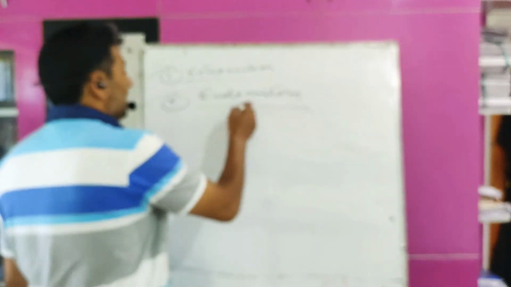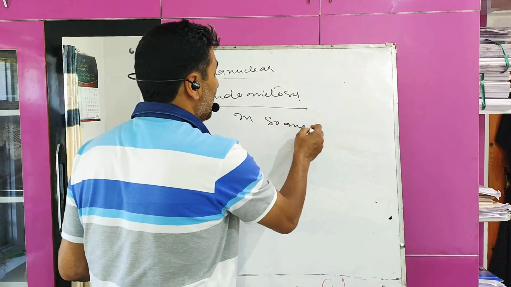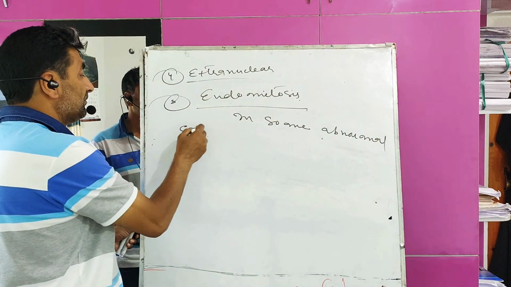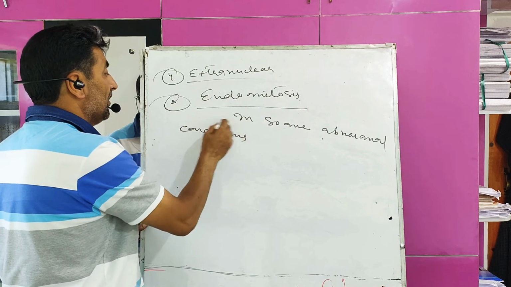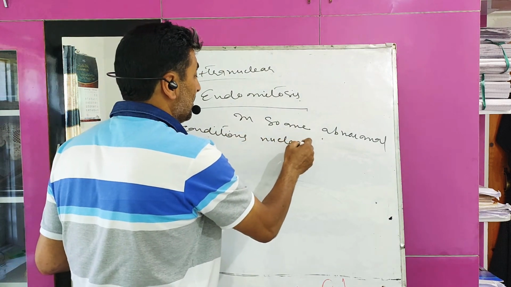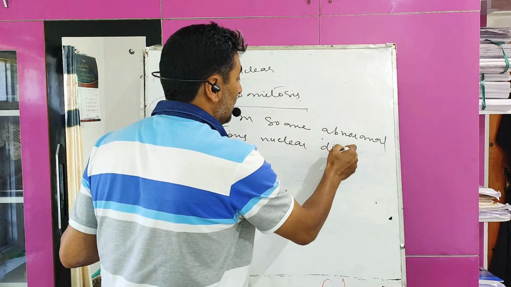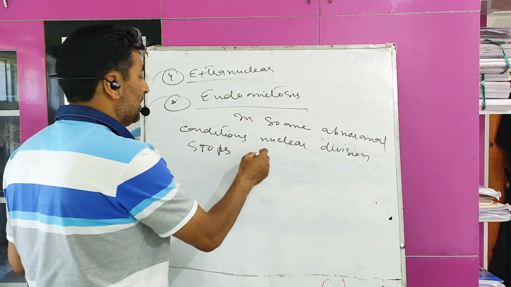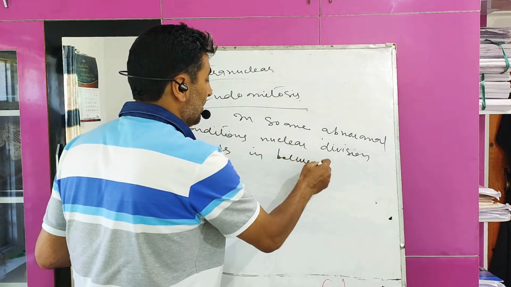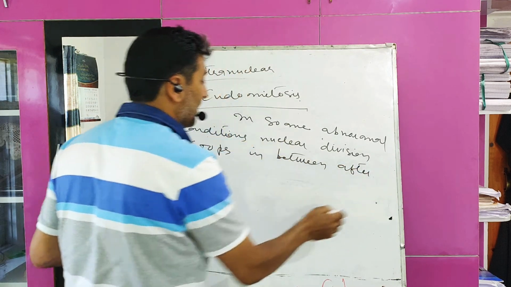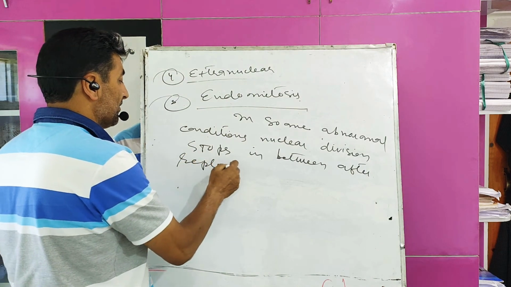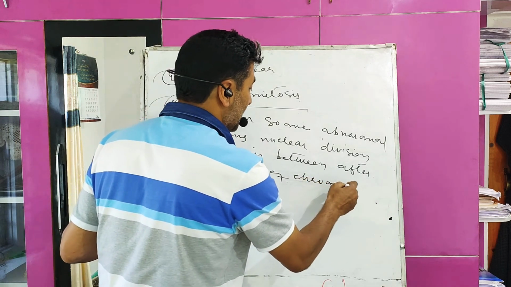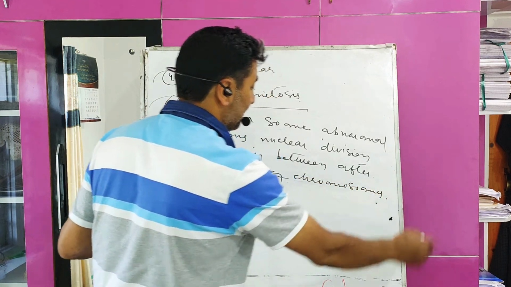In some abnormal conditions, nuclear division stops in between after replication of chromosomes.